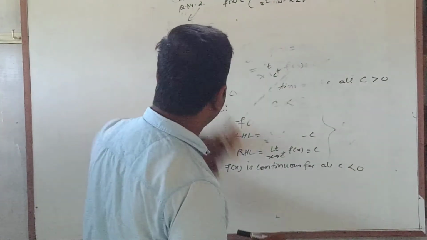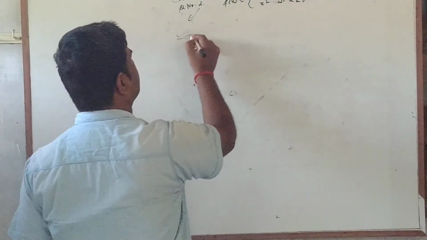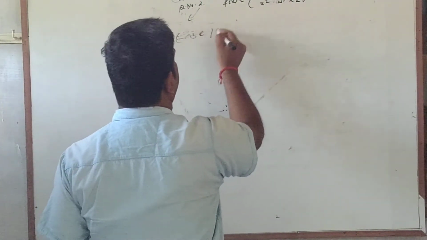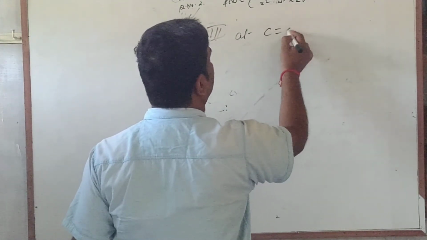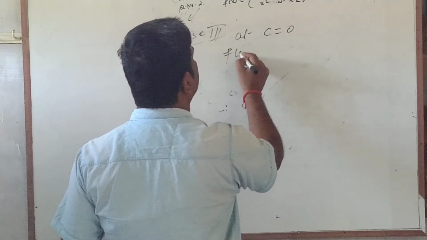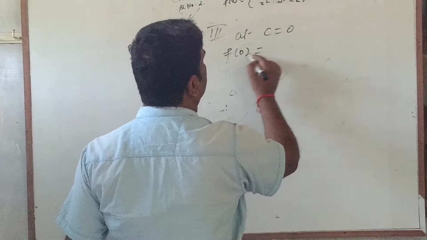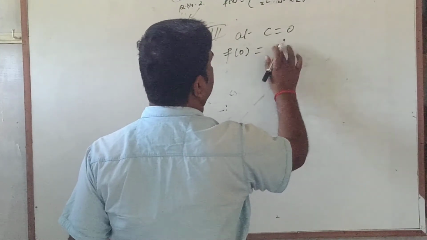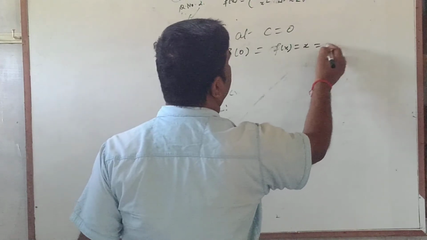Now our next case is case 3, at c equal to 0. So what will be f(0)? The first one will be applicable, f(x) equal to x, that will be 0.